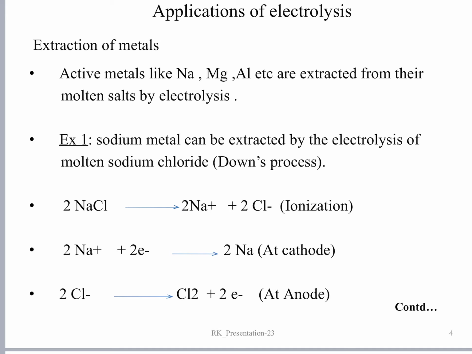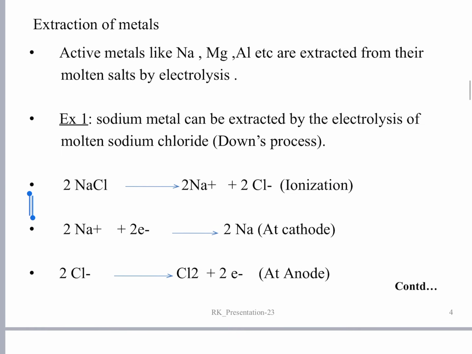Many metals can be manufactured by the process of metallurgy. Active metals like sodium, magnesium, potassium, aluminium are all highly reactive metals. To prepare these metals, what we do is carry out electrolysis of the molten salts of these metals.